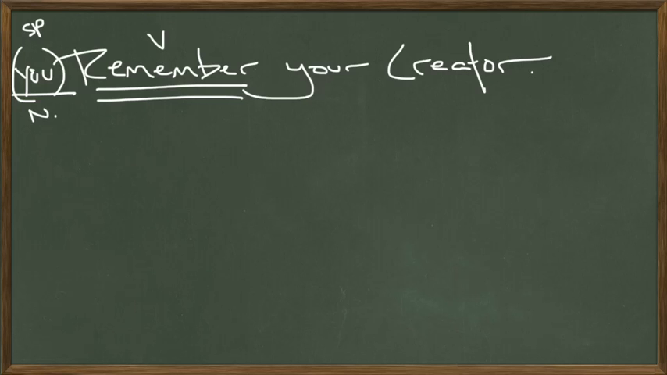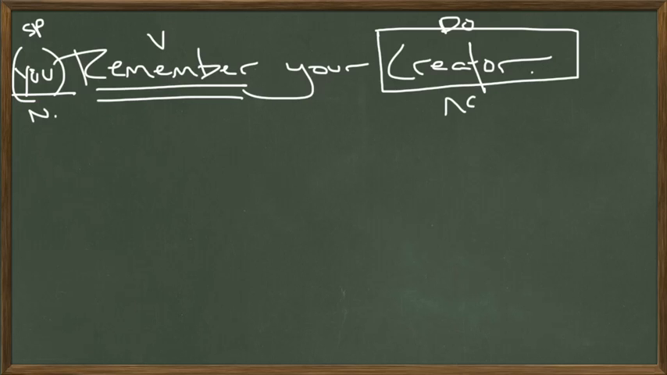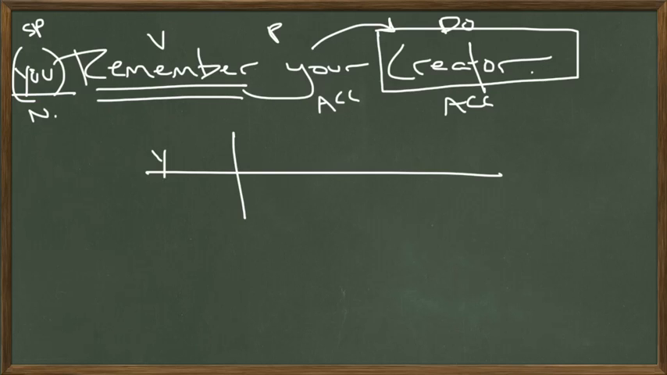What are you to remember? You are to remember your Creator. Does Creator receive the action? Yes, because you're remembering the Creator. So the Creator is a direct object and goes into the accusative case. Whose Creator? Your Creator. This is a possessive pronoun that's also an adjective, and it also goes into the accusative case. Okay, were we to diagram it, we would end up with this. You on the subject side, but it's understood. It's not actually in the sentence, so we'll put it in a parenthetical phrase. You what? You remember.